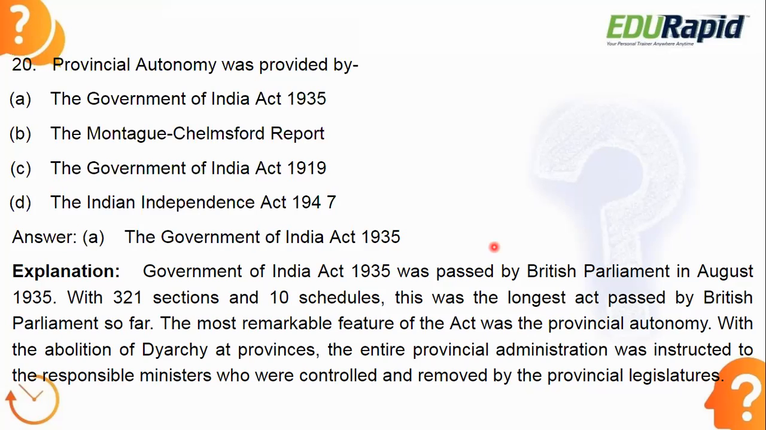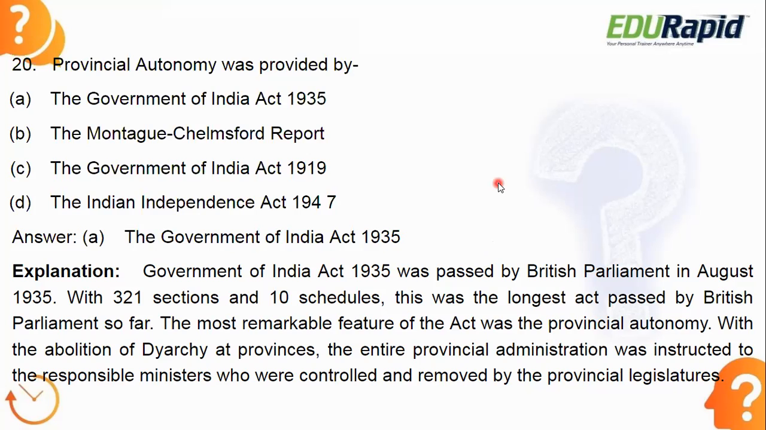The entire provincial administration was handed over to responsible ministers who were controlled and removed by the provincial legislature itself. So that's why the Government of India Act 1935 provided provincial autonomy to the different provinces.